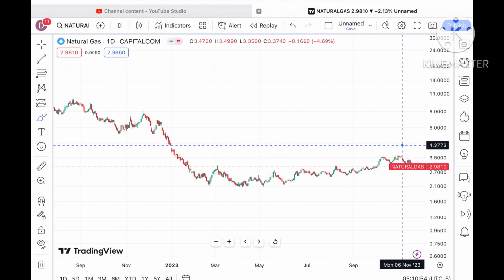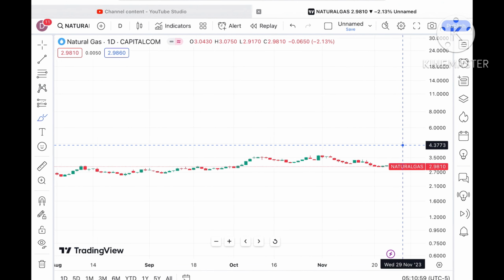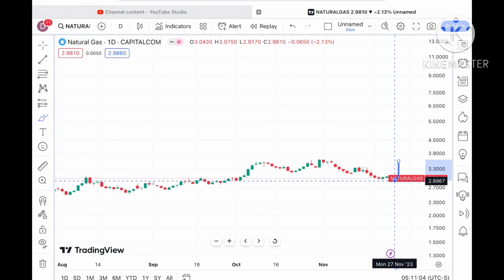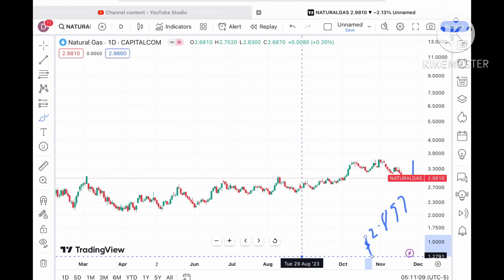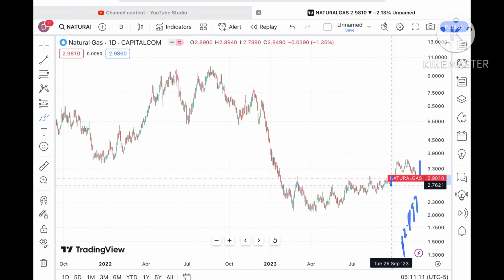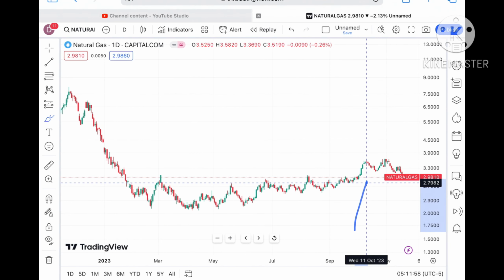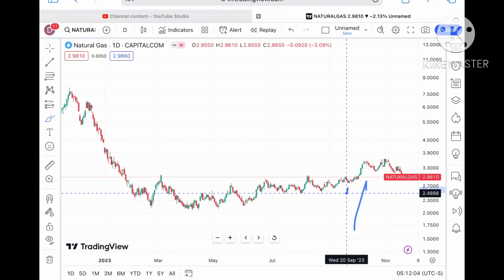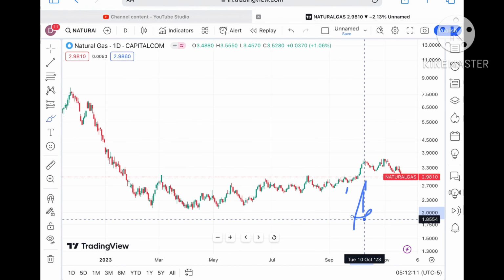Now, looking at this chart for Monday, suppose the price doesn't sustain; chances are high that it will not sustain, because it is already below a level of $3. We can see it will move towards a level of $2.897. If the price falls below this level, it will go further down, with a probability of touching 2.7621 and then a level of $2.7982. If it starts moving below that level, we can see a level of 2.5886. If it goes below this level, it will go towards $2.4898. And if it starts moving below this level, we can see a further fall.